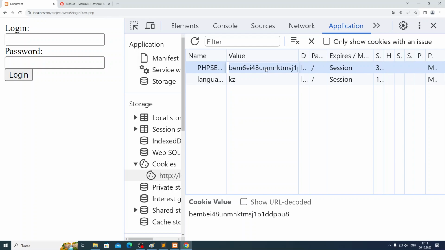Ask questions. Everyone will have this ID, even just when you enter, everyone will have a session, because the session started. You entered the site, even if you didn't enter login and password, you just started a session with the site. But the session array will be empty, there will be no user. Only after you put some login and password, there will be some information inside the session, like user, login and so on. But before it will be an empty session. But this session ID will always exist. This session ID is created when the session start function is called. This ID is created, but the session array is empty.